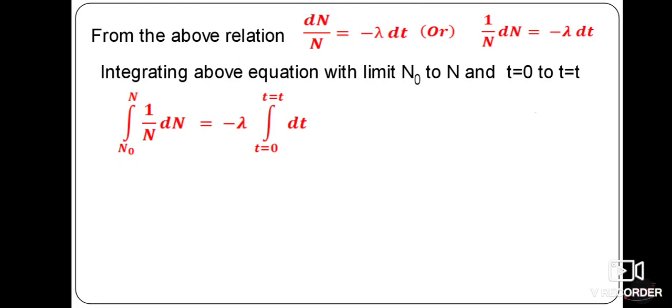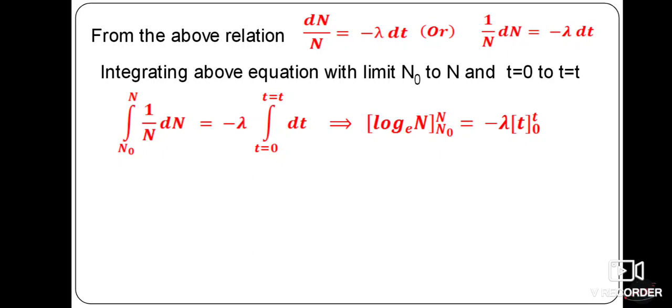Then what is the integration of 1 by N dN? It is log N to the base e. Already I have given you certain rules of integration, that is, the integration of 1 by x into dx is log x. So in the same form, 1 by N into dN is log N to the base e, with the upper limit and the lower limit N naught to N. This is equal to minus lambda times the integration of dt with respect to t, which we can write as t with the limits 0 to t.